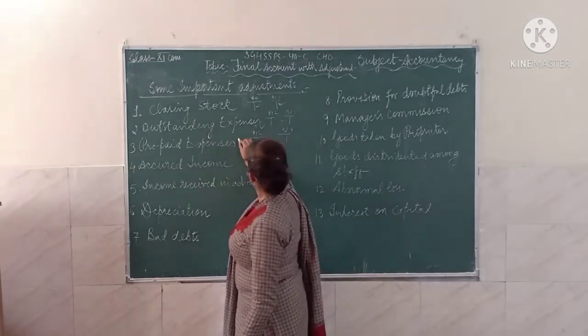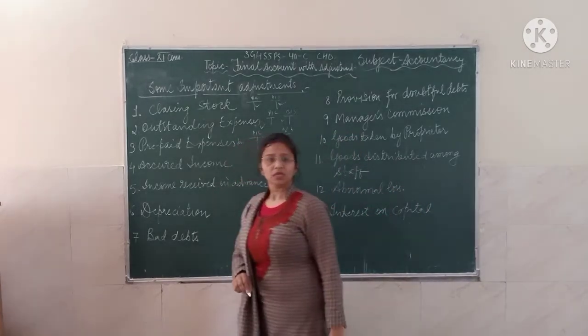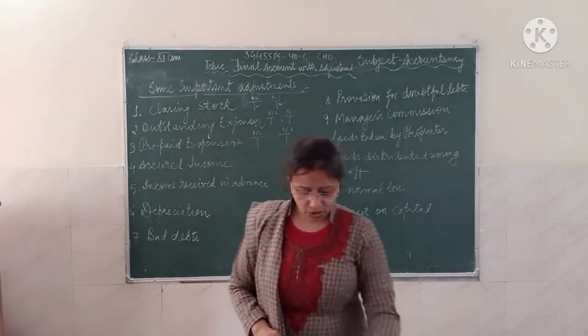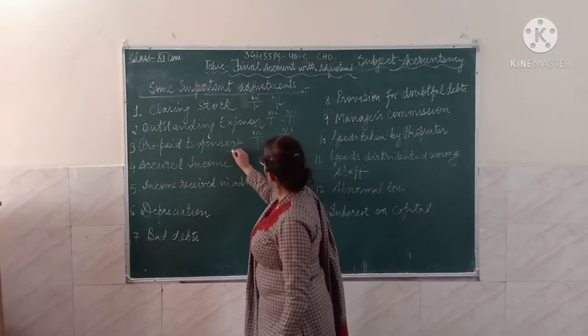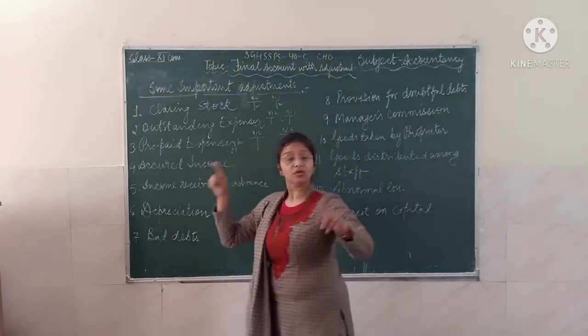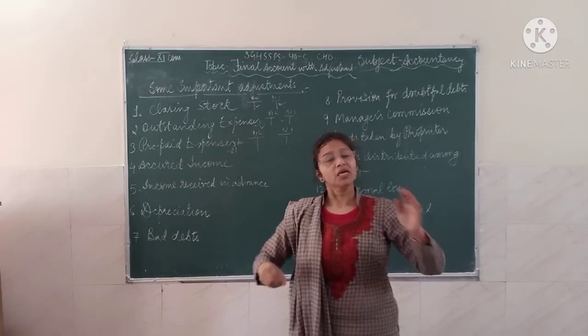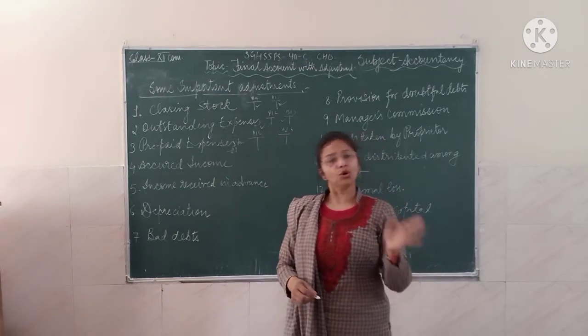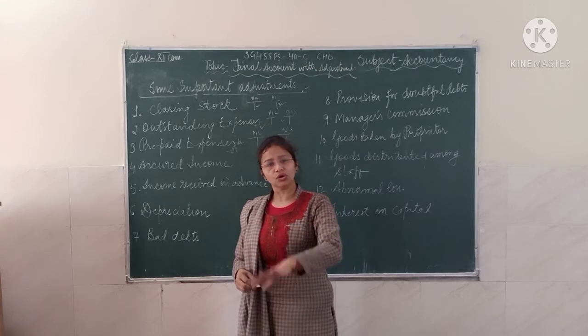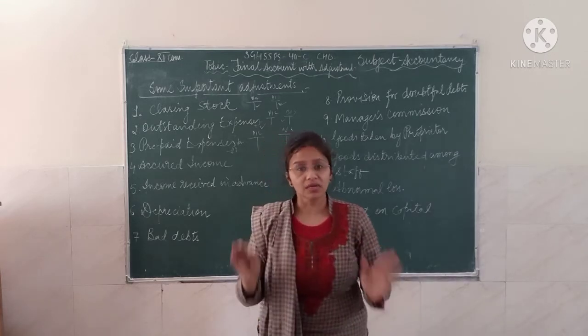So insurance is an expense, and you are going to deduct the prepaid amount, because it is not related to your current year. You are taking all the expenses, losses, income and gains of the current year.